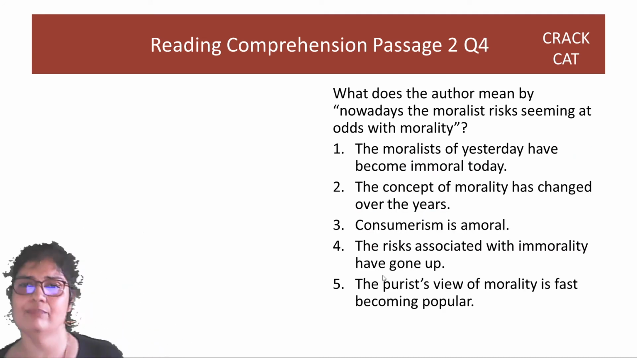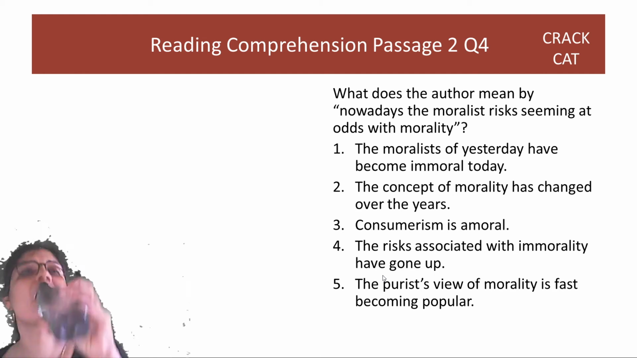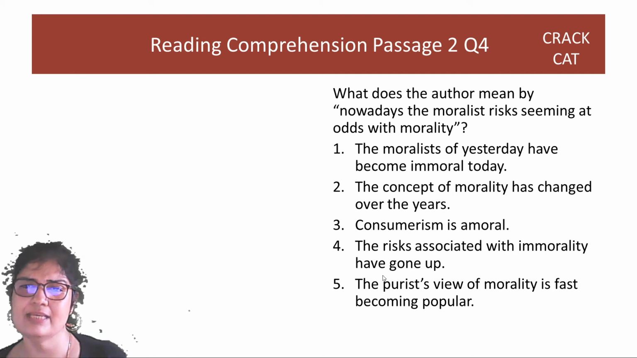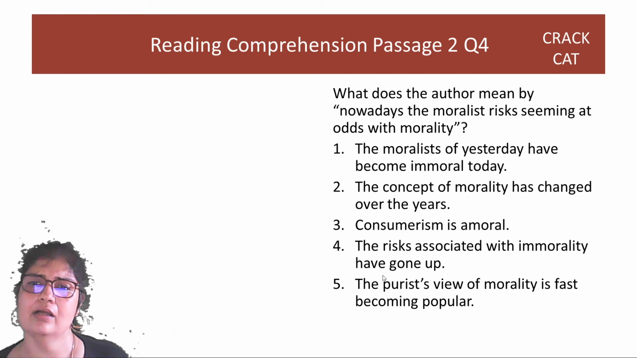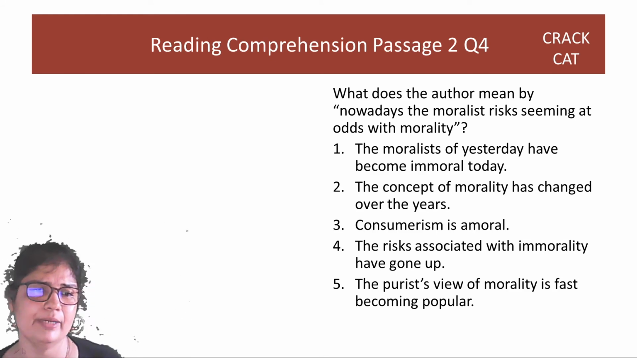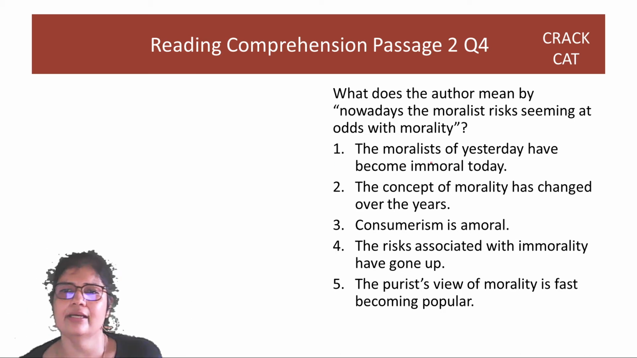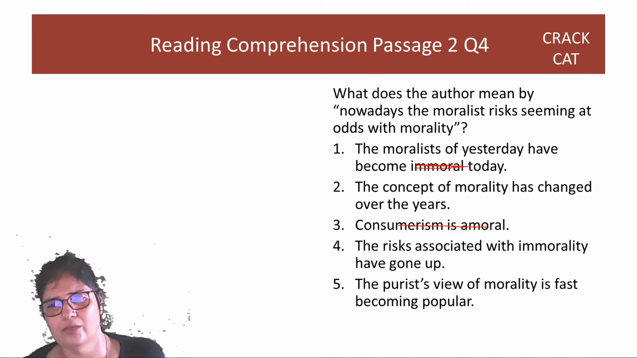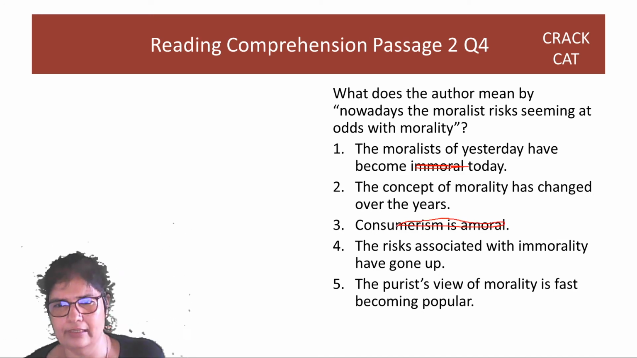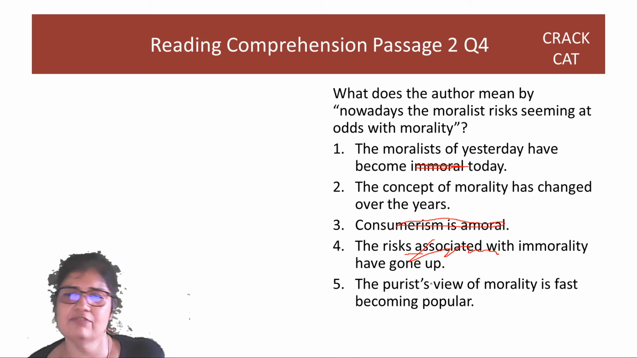What does the author mean by nowadays the moralist risk seeming at odds with morality? So the moralists of earlier times, they will not gel with today's morality. That's what it's saying, right? So the moralist of yesterday have become immoral without morals. Nothing about immoral has been said, nothing about amoral, the absence of morality completely, right? The risk with immorality has gone up. Nothing about risk either. Purist view of morality is fast becoming popular.